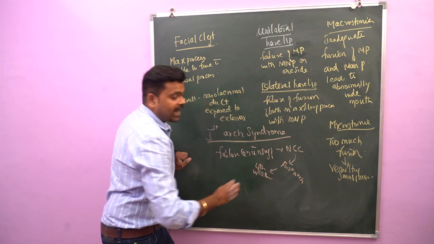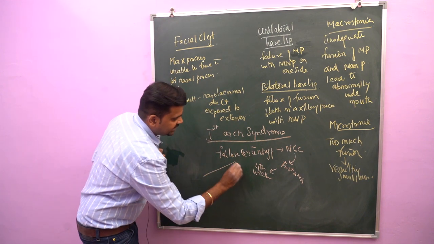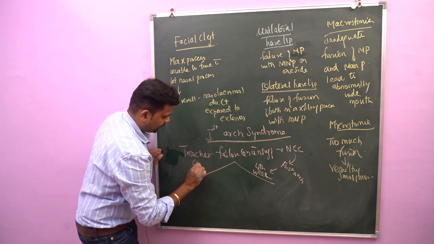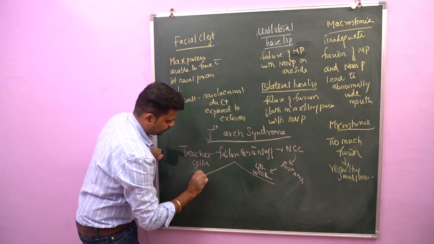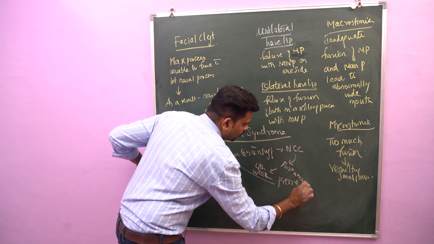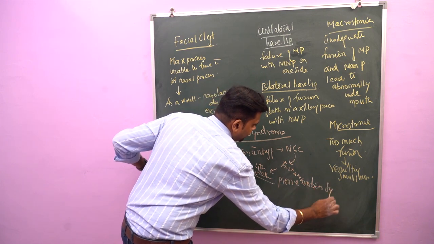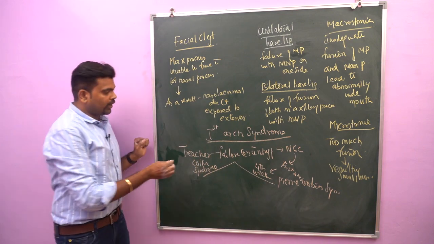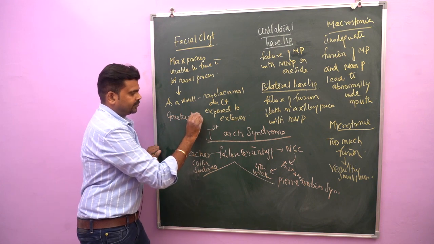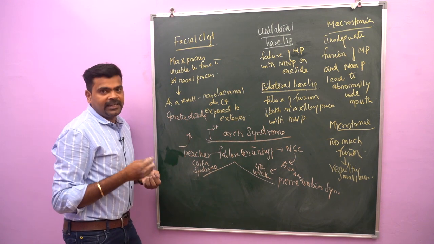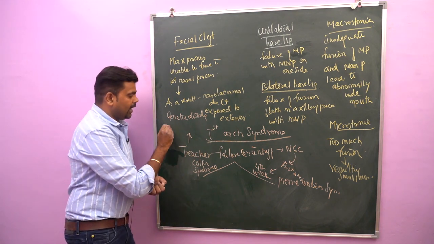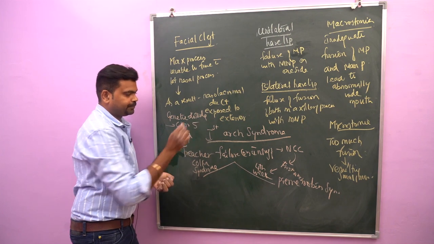It leads to two manifestations called Treacher-Collins syndrome and one more syndrome, that is Pierre-Robin syndrome. Treacher-Collins syndrome is a genetic disorder. It is an autosomal dominant genetic disorder. So what is the main defect? It is mainly a defect in chromosome 5.